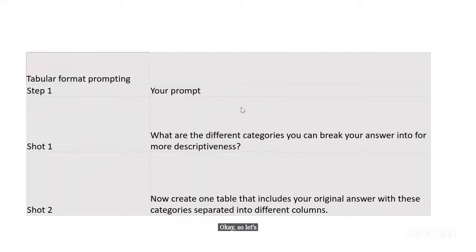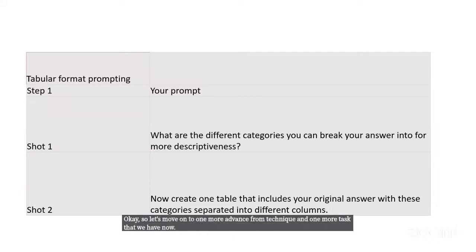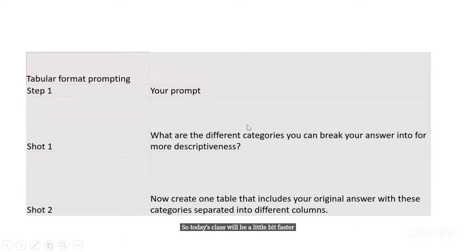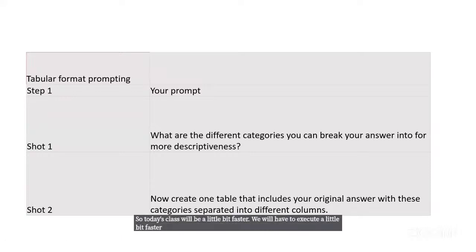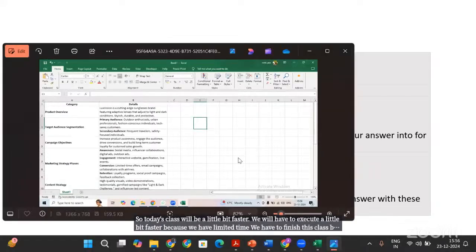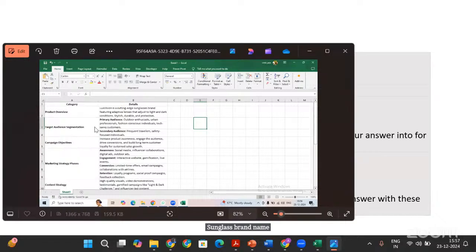on to one more advanced prompt technique and one more task that we have now. So today's class will be a little bit faster. We will have to execute a little bit faster because we have limited time. We have to finish this class by 3:45 and 4:45. And Ishti is sending me this message where she has got an amazing marketing campaign ready to be executed for Lux Vision, which is her sunglass brand name, and everything is there in a proper Excel sheet format.